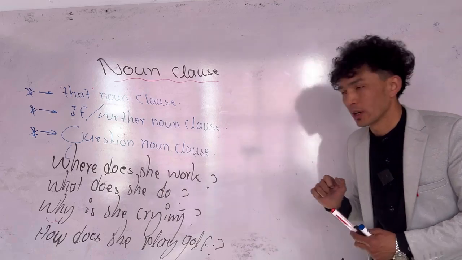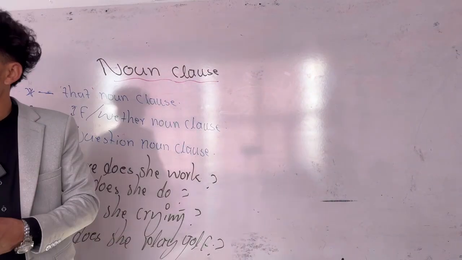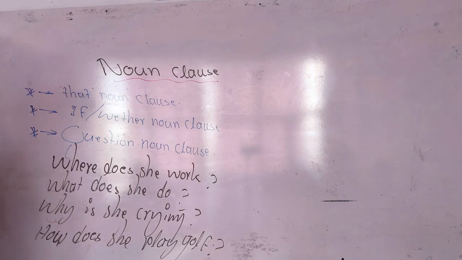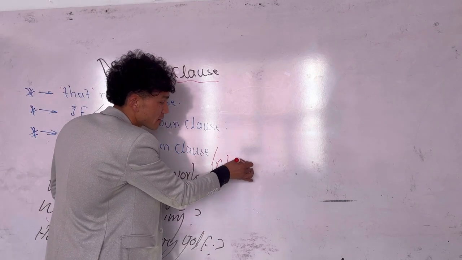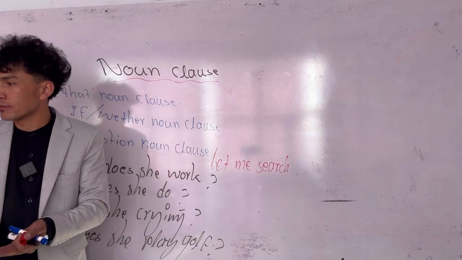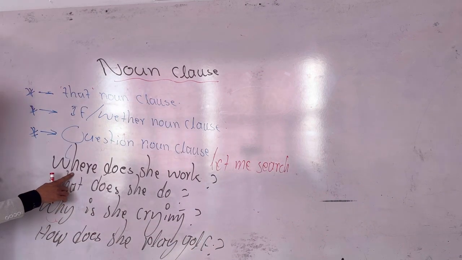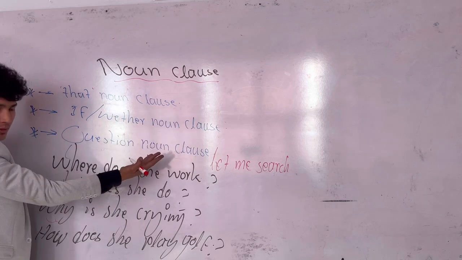Hey, where does she work? I have no idea where she works. Okay, let me search. See? Somebody says, hey, let me search, not search. Let me search. As I told you, the WH word, the question word, is used in noun class too.